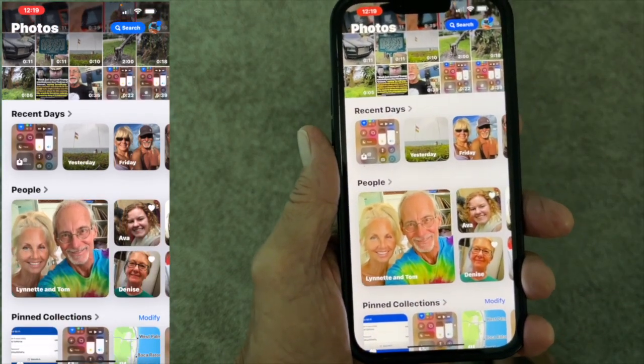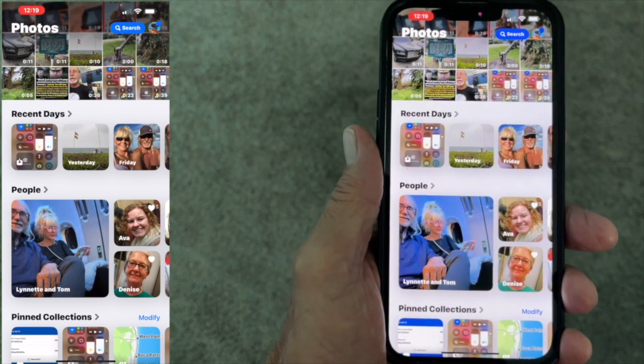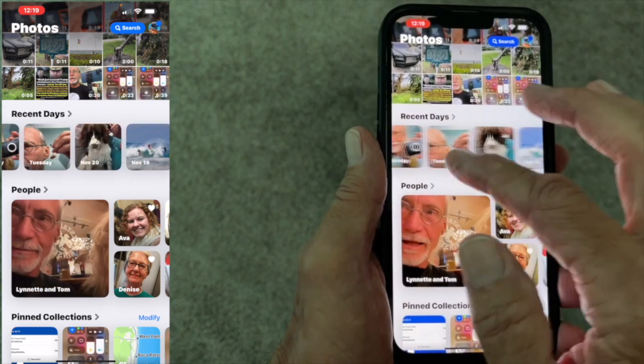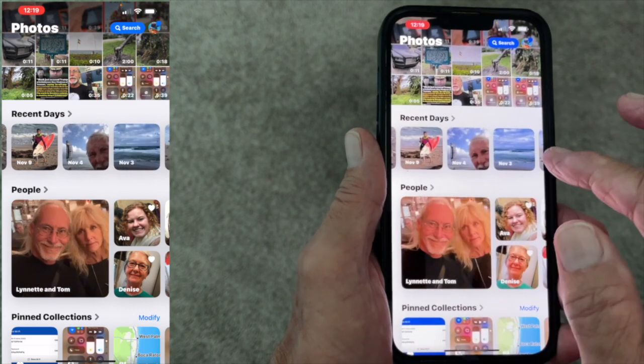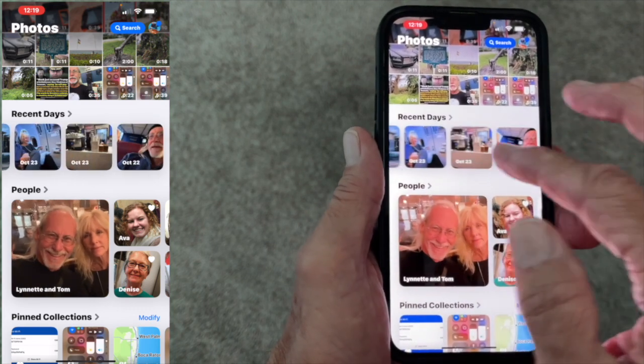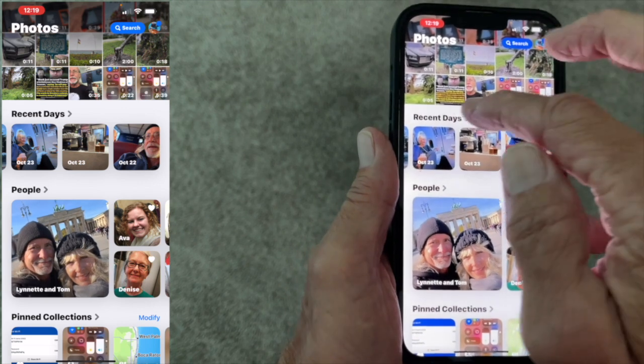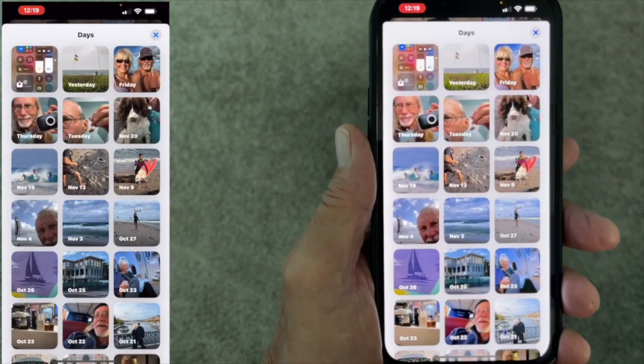Now, if you want to look at these, you just go down like that. And you're going to notice the first thing you're going to see is recent days. Now, if I want to, I could just go like this and look at this stuff, right? But it doesn't let me go too far back. I got to October 22nd. But if I want to look at all recent days, I go like that. And bam, Bob's your uncle.